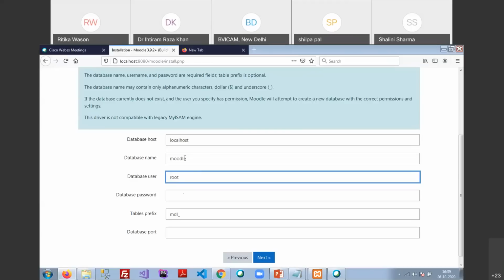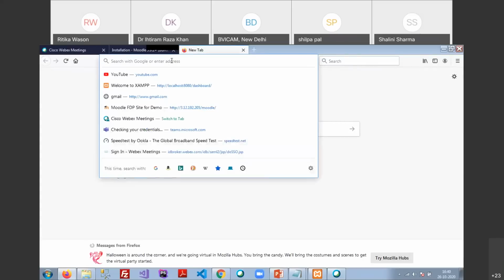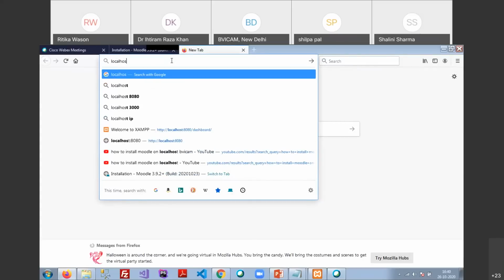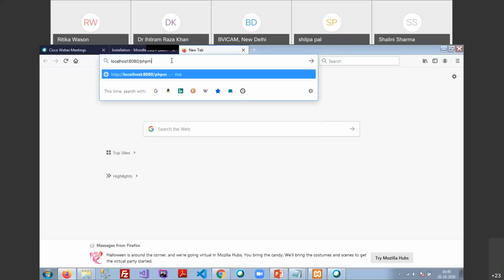Second thing, how am I going to select the Moodle database? This database will be created by the Moodle installer, or you can change the database name. So for example, I am just going to type here BVICAM. Okay. So let me check, once I click on the next button, what changes will occur in my database. To check my database, what I'm going to do is type localhost:8080/phpMyAdmin.